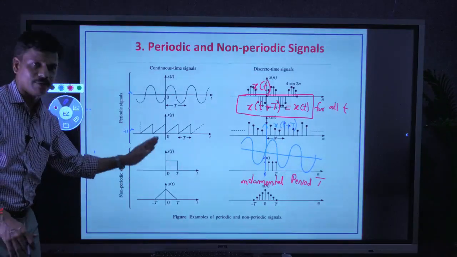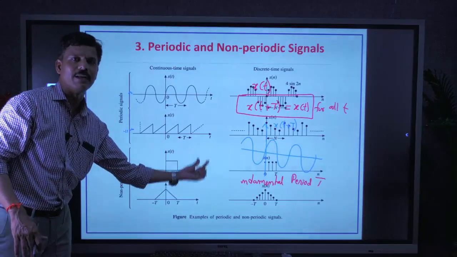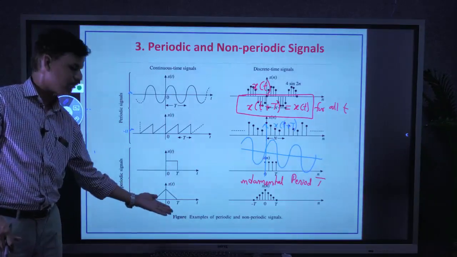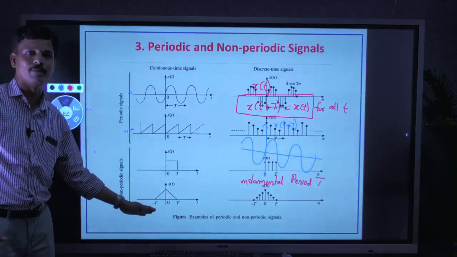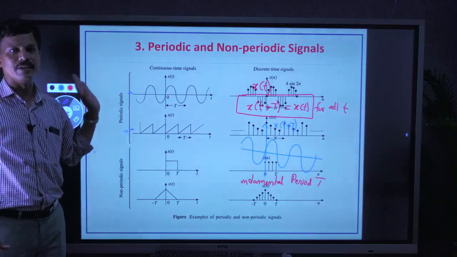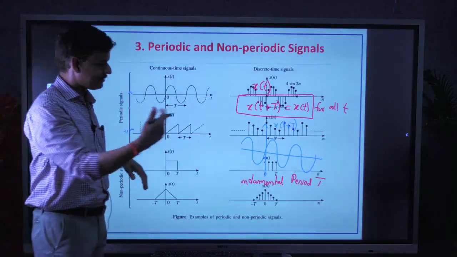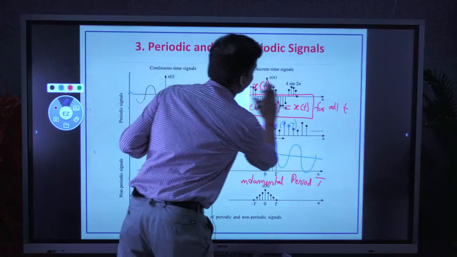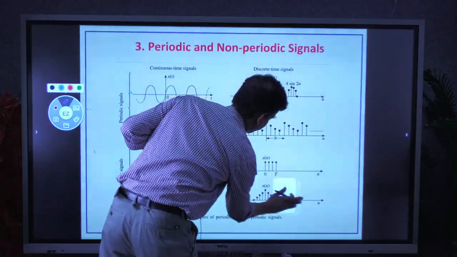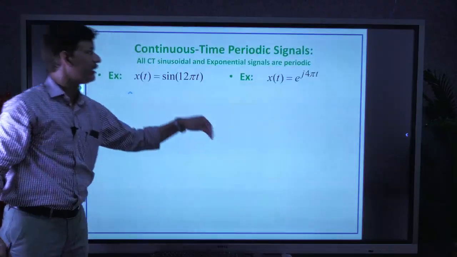If the signal is shifted by an amount of T, it will not give the original signal. Here also. So these two are examples of non-periodic signals in continuous time, and these two are continuous time periodic signals. Next, similarly, we can go for discrete time periodic signals also.